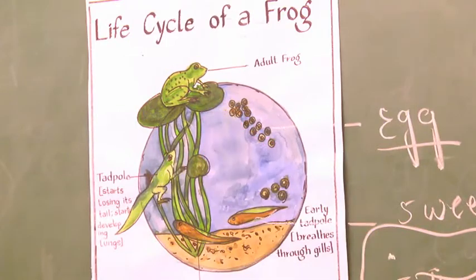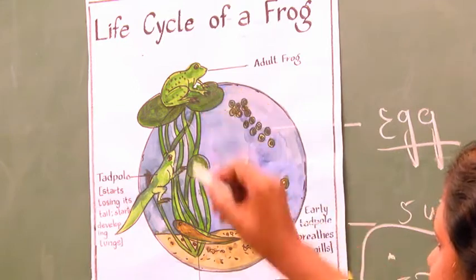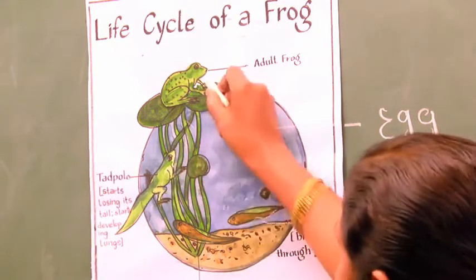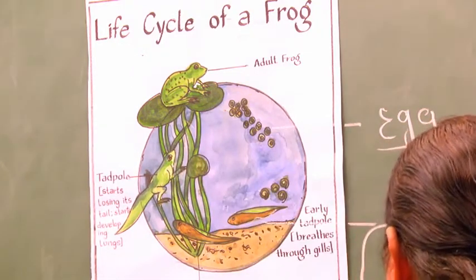It develops into an adult frog. In order to develop from the egg, that is from the tadpole, to an adult, it takes about 11 weeks.